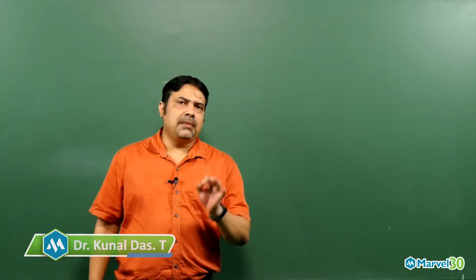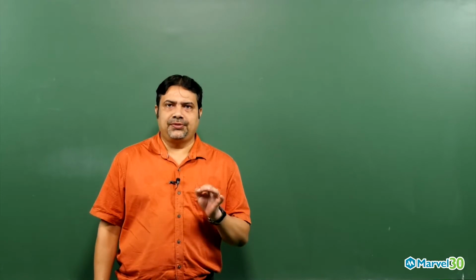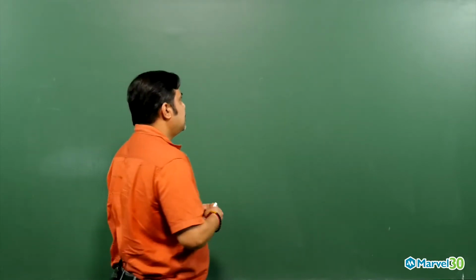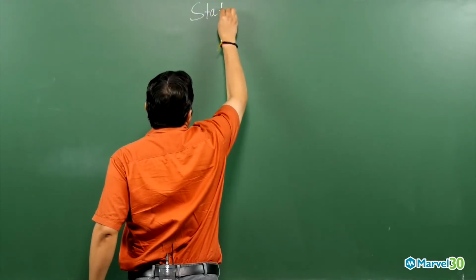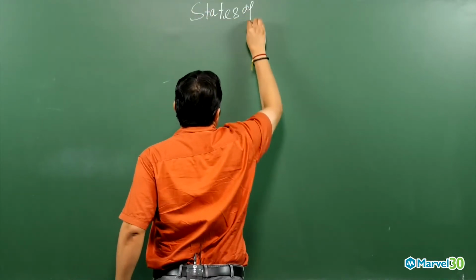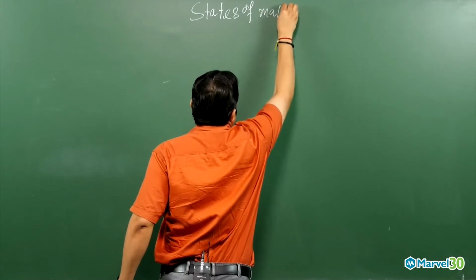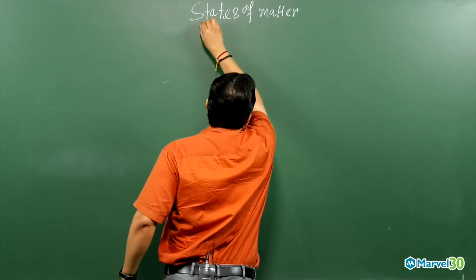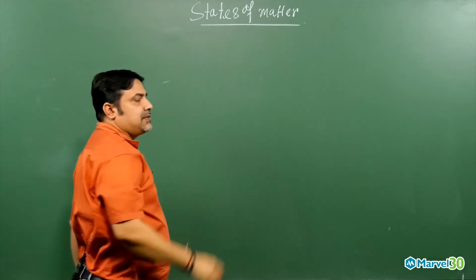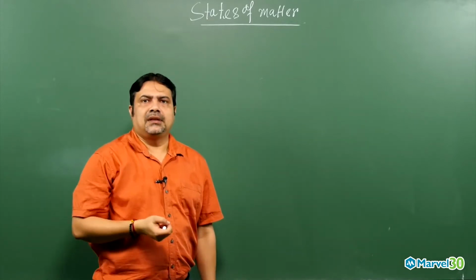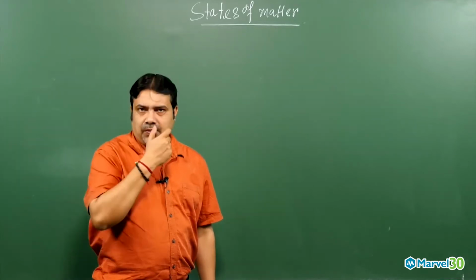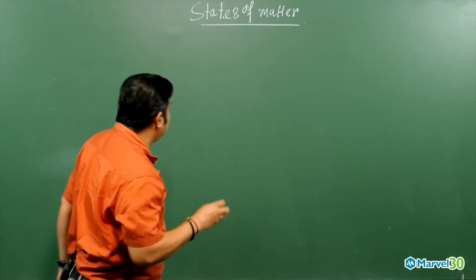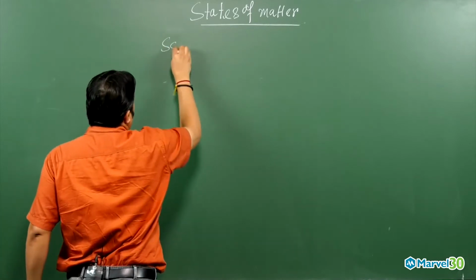In the states of matter, you need to know a few things first. So let us focus on states of matter. In the basic concept of chemistry, you already know there are three states of matter, which is very important: one is gas or vapor, another is liquid, and another is solid. First, you need to know this concept very nicely.